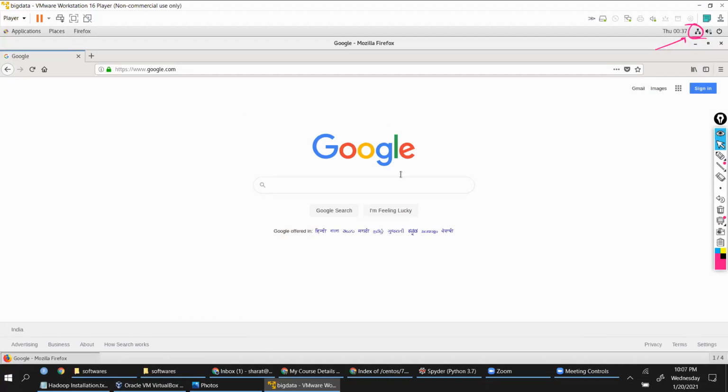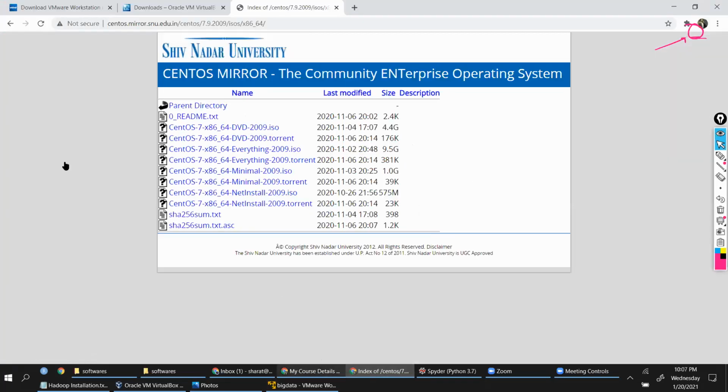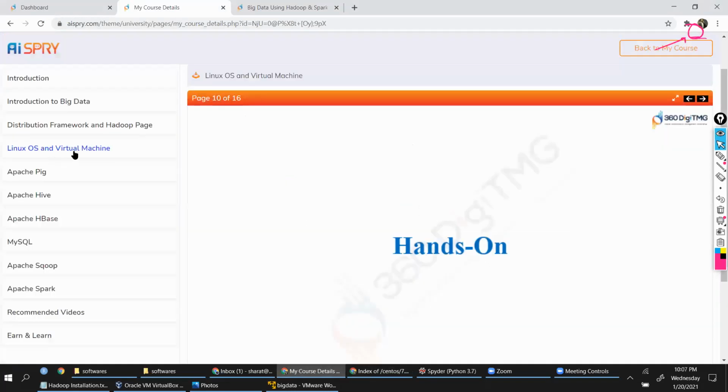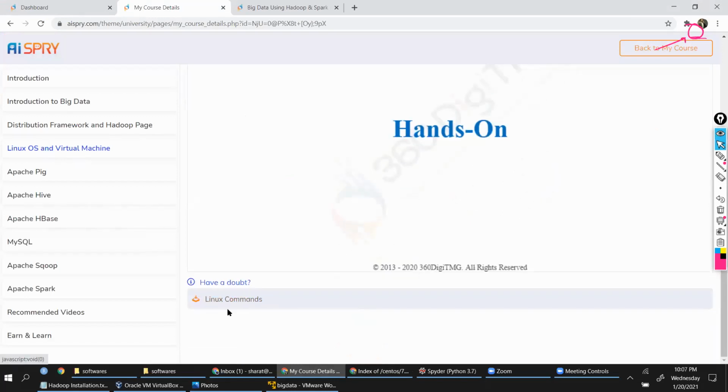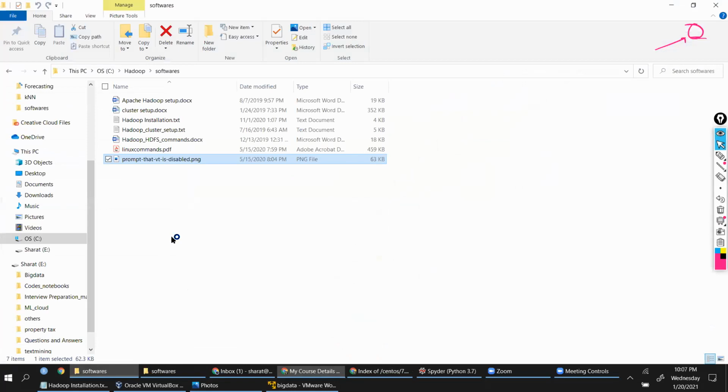Now we will be talking about Linux operating system commands, or maybe before commands, I want to show you the content where you can get those commands. So here you see Linux OS and virtual machine in LMS. If you come to this option, you will see Linux commands. You click on it and download that Linux commands file. If you download it, you'll get this.